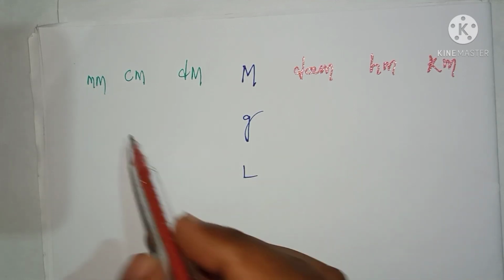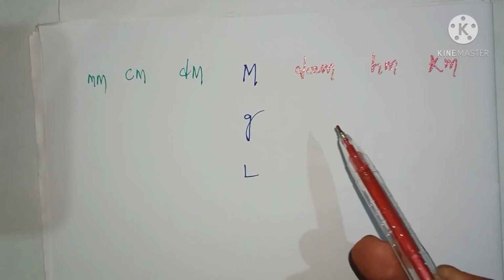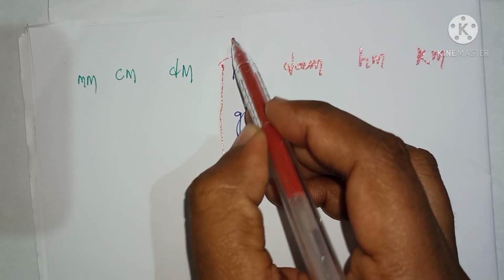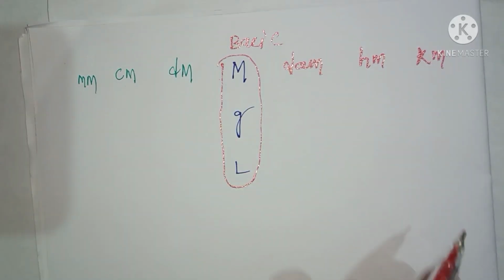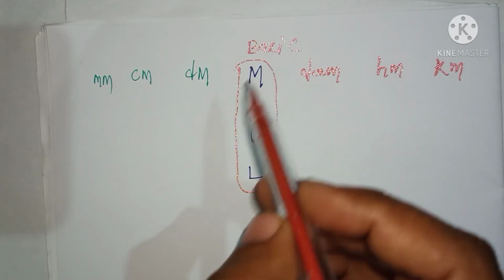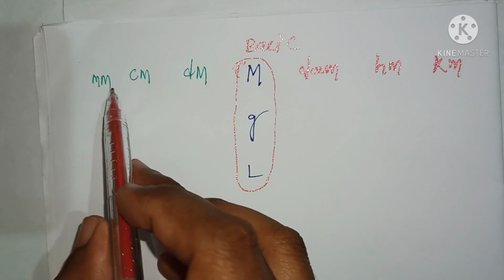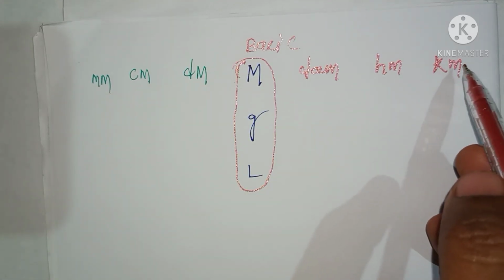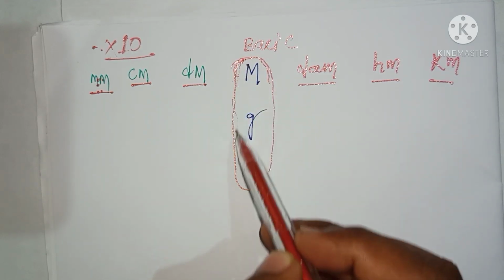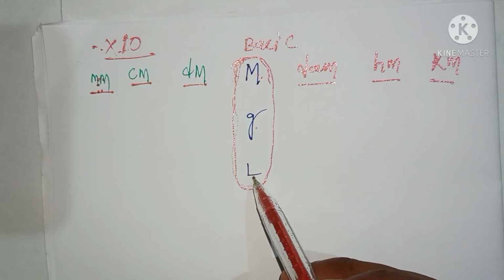Now you see, this one is the conversion of units. How can we convert units? Already I told you, this is known as the basic unit. From this basic unit, whenever you go from left hand side to right hand side, conversion of units starts. The basic unit is meter or gram or liter.